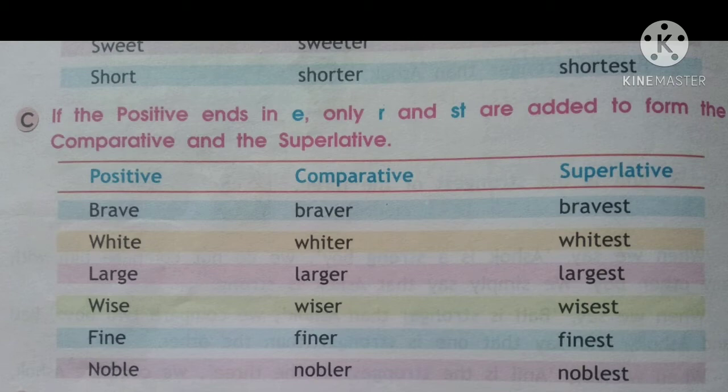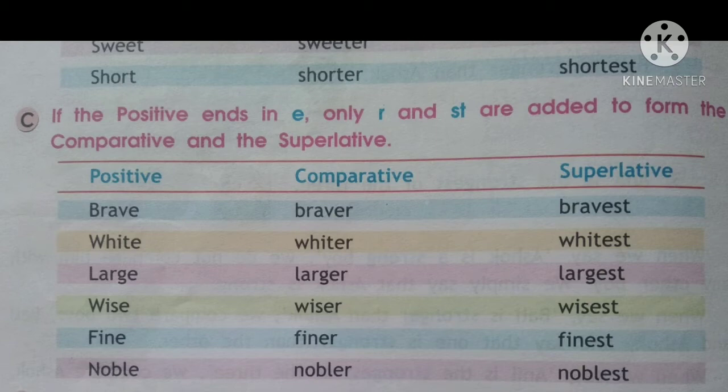So for example, in the positive, when we have brave, the spelling is B-R-A-V-E. This adjective is ending in E itself. So simply add an R in the comparative to write braver, and add only ST to make it bravest. According to the rule we had to add ER, but here the adjective is ending with an E, so we don't need to add another E and R. Just add an R because it is ending with E.